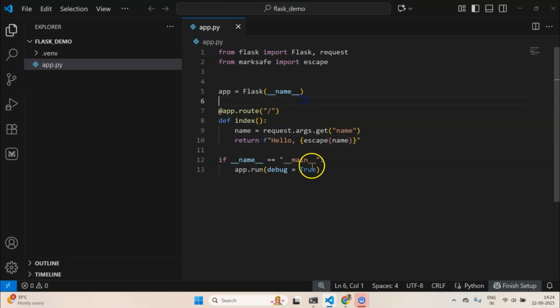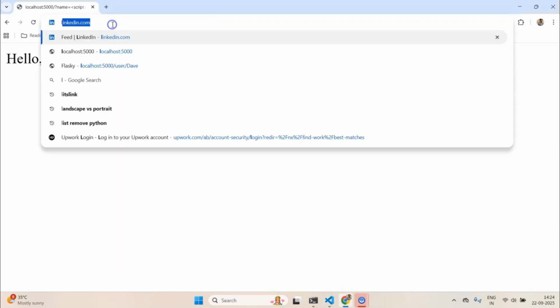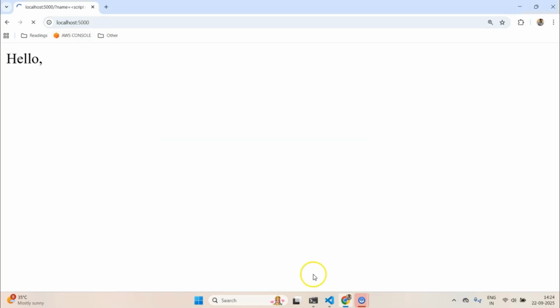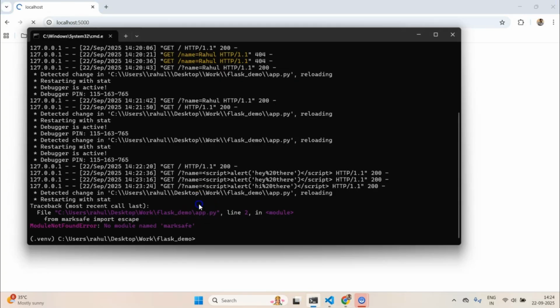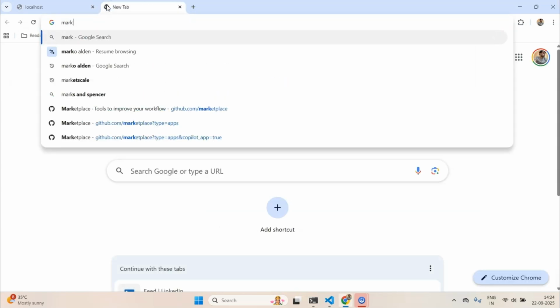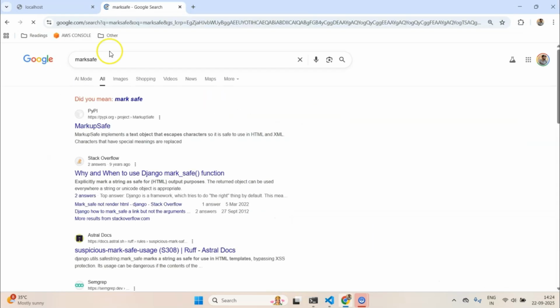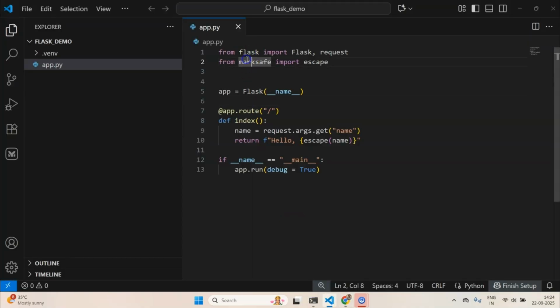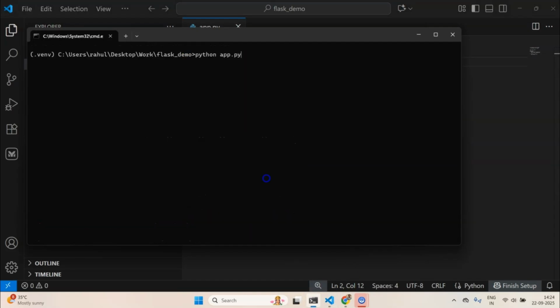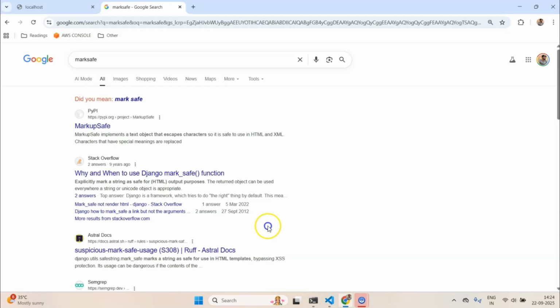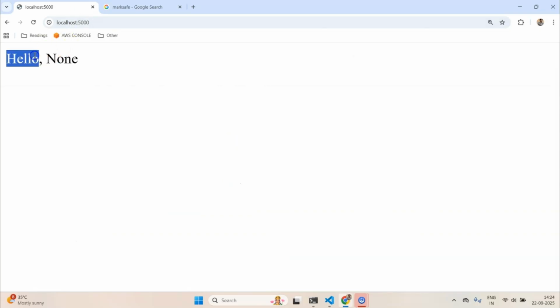Now what will this do? Let me run the code again. Let me see if my server is still running. Okay, markupsafe is the package. Markupsafe, sorry, it's called markupsafe. Now let me run the server again, and now if I run this, I see hello none, right?